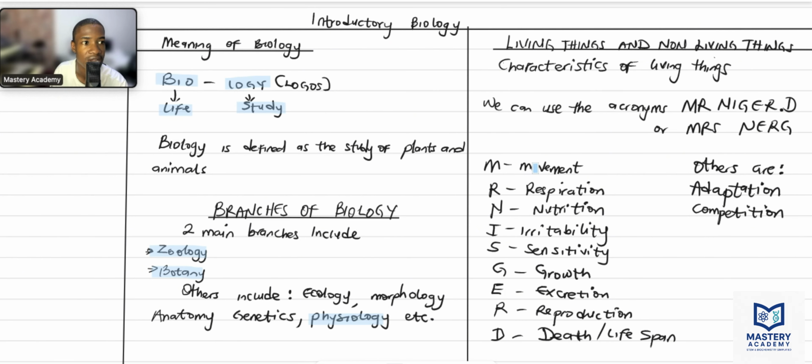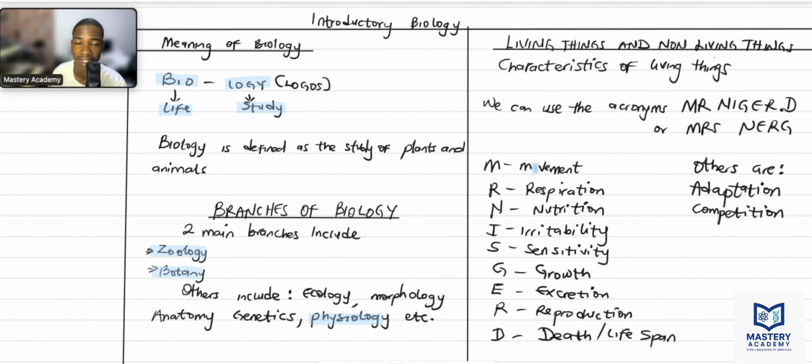Now we're talking about living things and non-living things. Living things are things that have life. Non-living things are lifeless, right? They don't have life. Examples of non-living things around you are my microphone, my phone, my desk, pen, things that don't have life, they can't breathe, they can't move. Those things are classified as non-living things.